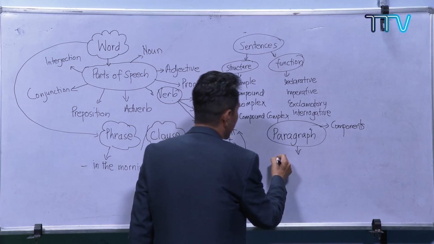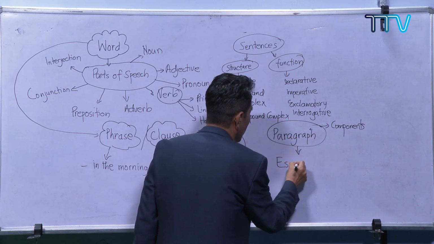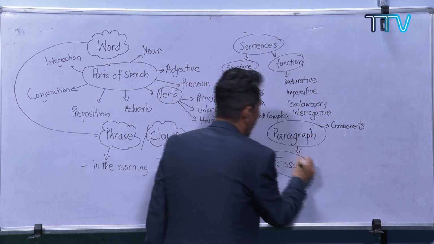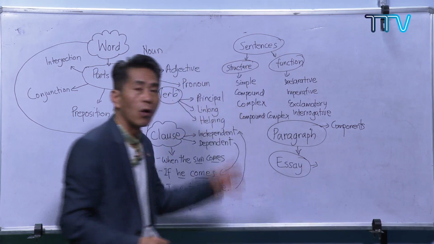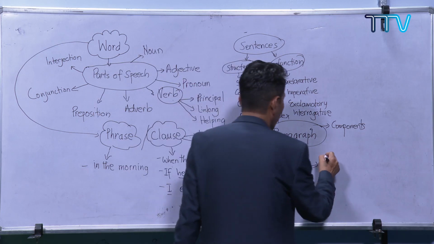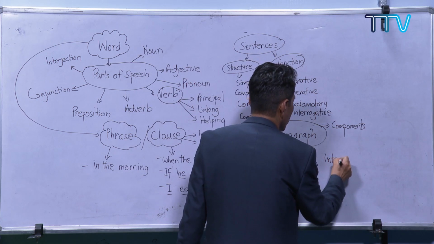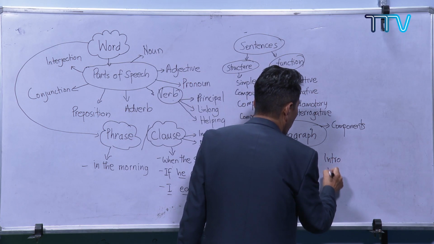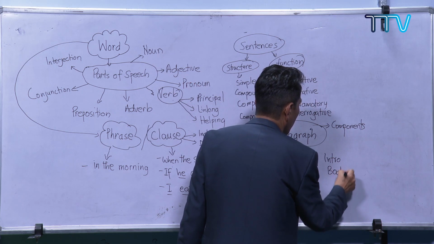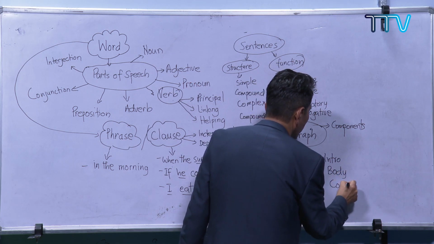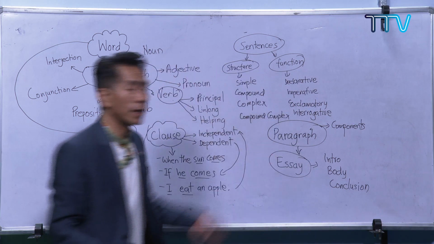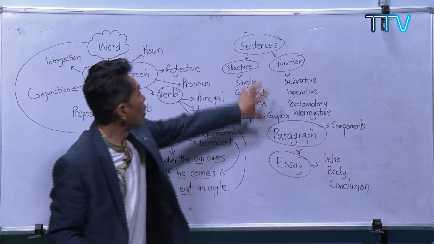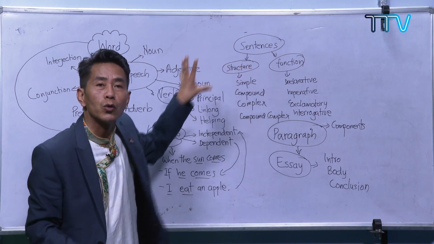And after paragraph, we also did a session on essay. So for the essay, we have also learned the components. The first one is introduction, we have body, we have conclusion. Now, we have already learned how to write.